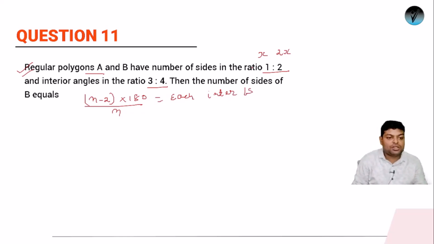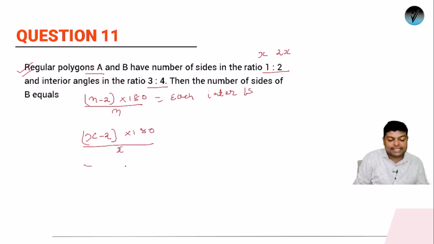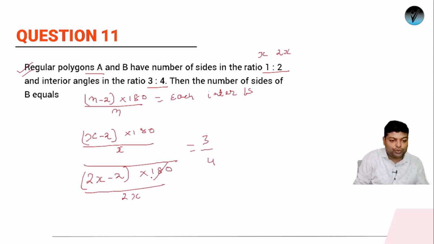Let's place the formula here. For the first polygon, the angle will be x minus 2 into 180 upon x, because there are x sides. For the second polygon, it will be 2x minus 2 into 180 upon 2x. And this ratio in the question has been given as 3/4. So see, 180 will cancel, x and x will be cancelled. Even if you take 2 out, the 2 will cancel here too. So what will be left is x minus 2 upon x minus 1 equals 3/4.